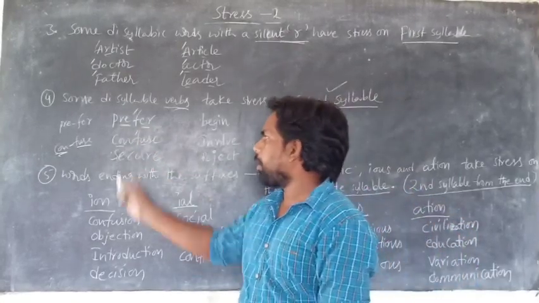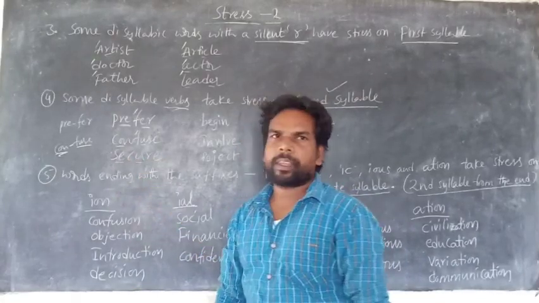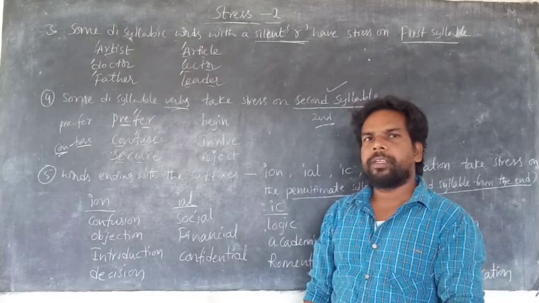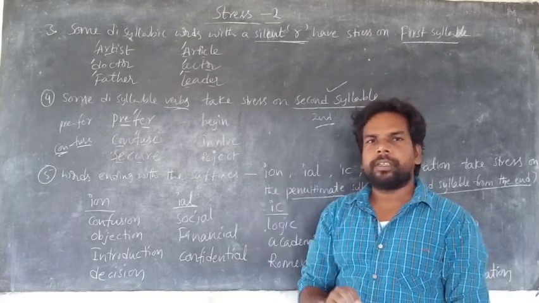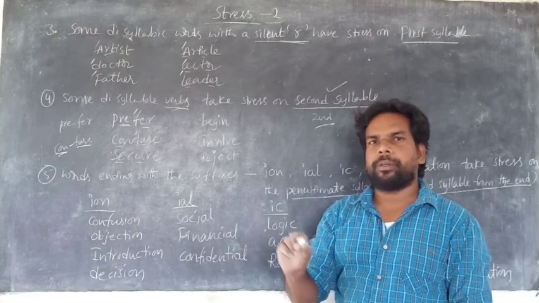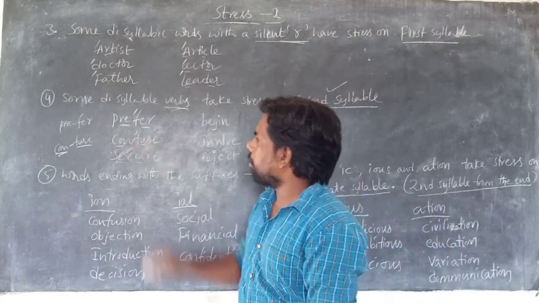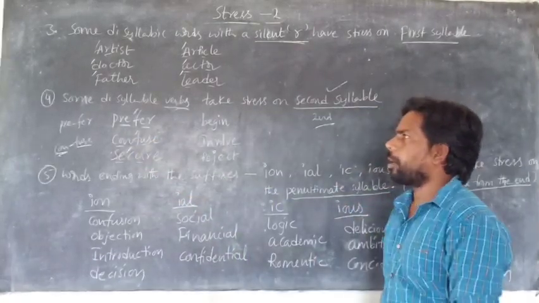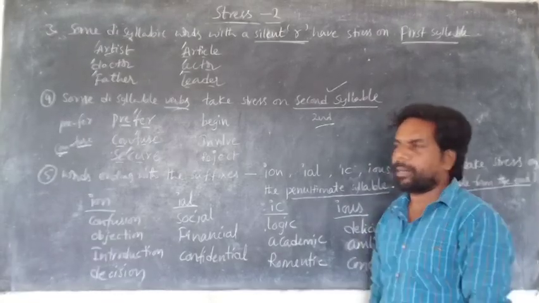Next one, secure. Secure. Also a disyllabic word. Here the first syllable is weak, and the stress is on cure, the second syllable. Okay? Some disyllabic verbs take stress on the second syllable.